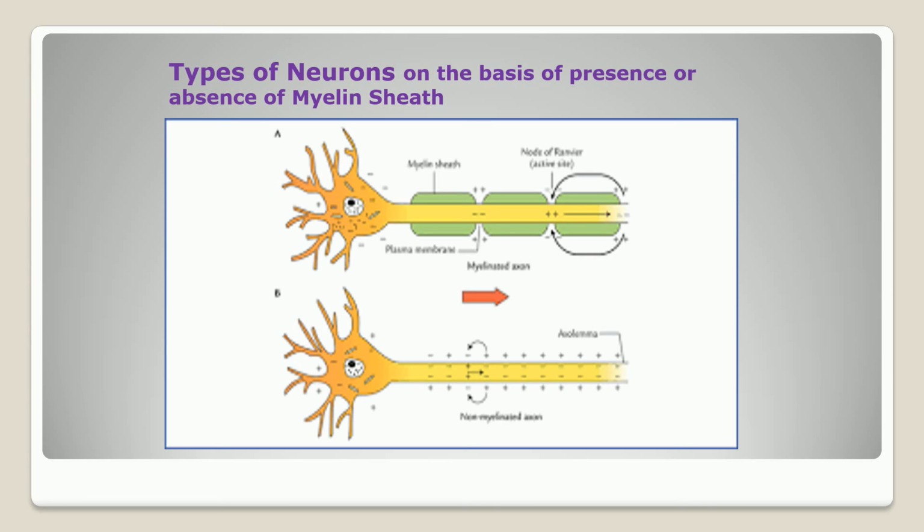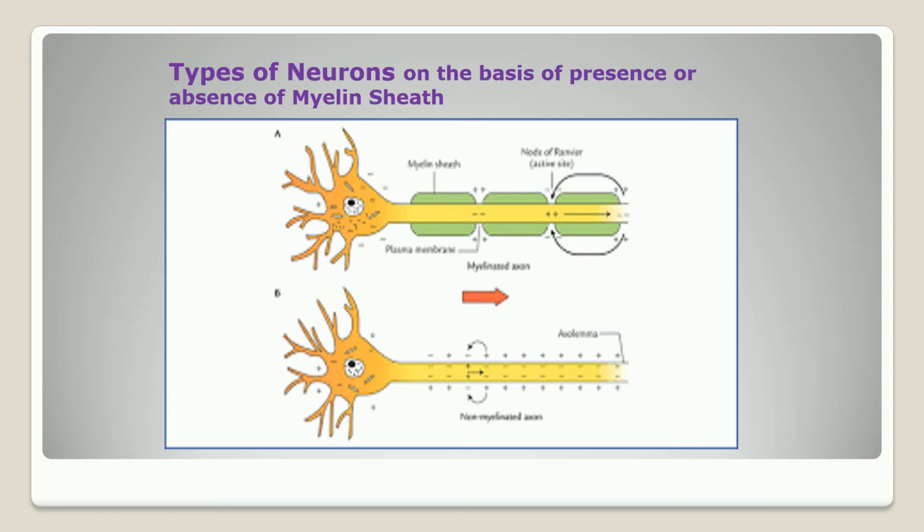Now this myelin sheath is not continuous. Myelin sheath is discontinuous, because there is a gap between two myelin sheaths, that is the node of Ranvier. Impulse conduction is very fast in medullated neurons, and impulse conduction is very slow in non-medullated neurons.